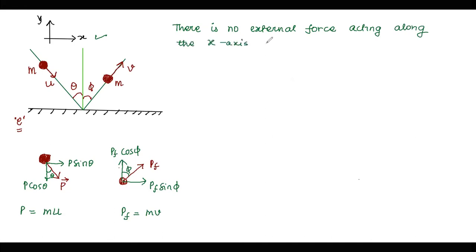Acting along the x-axis direction. तो किसी भी तरीके का कोई भी impact force, किसी भी तरीके का कुछ भी नहीं लग रहा. तो अपने यहाँ पे एक साधारण बात बोल सकते हैं कि the first thing that we can do is P initial along x-axis is equal to P final along x-axis.